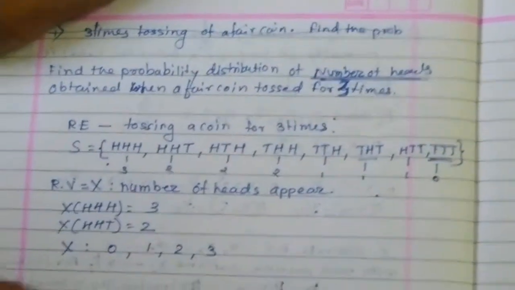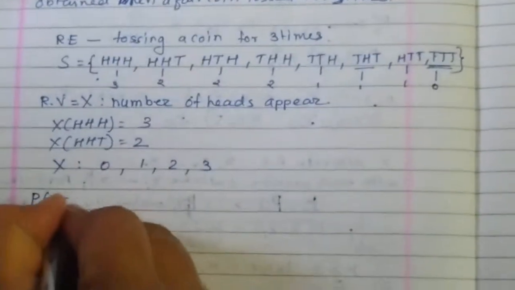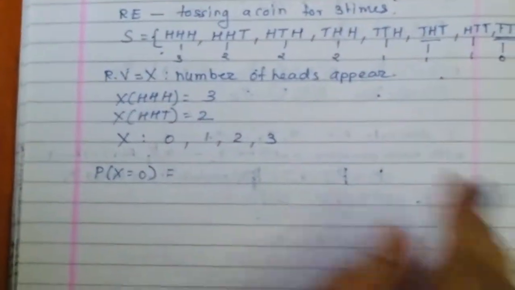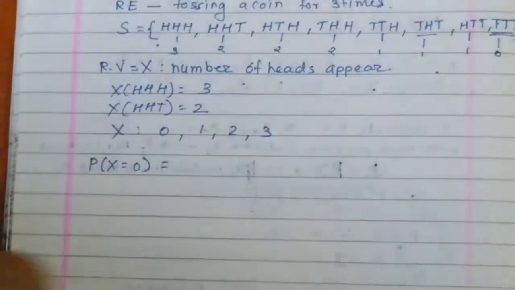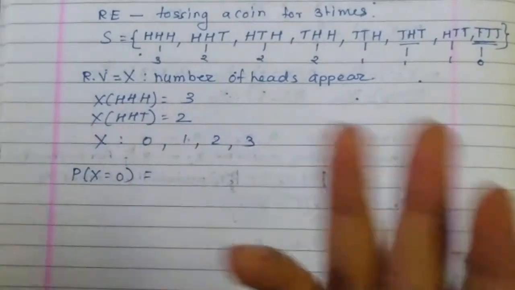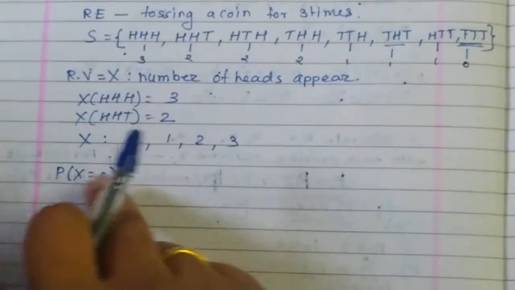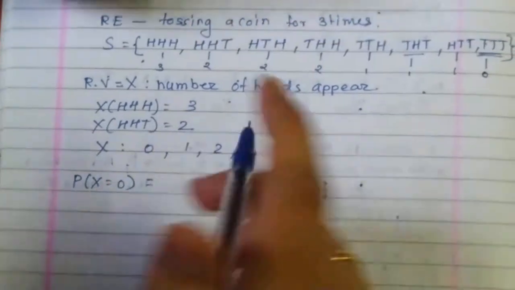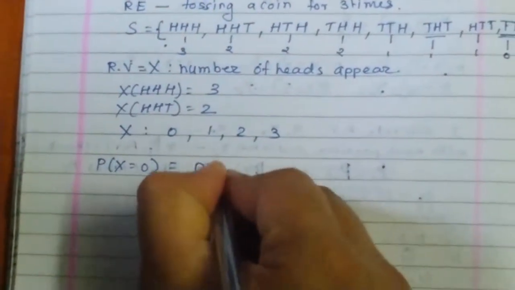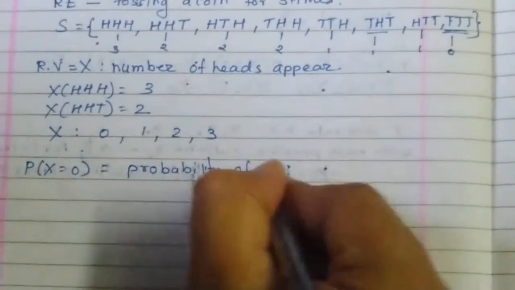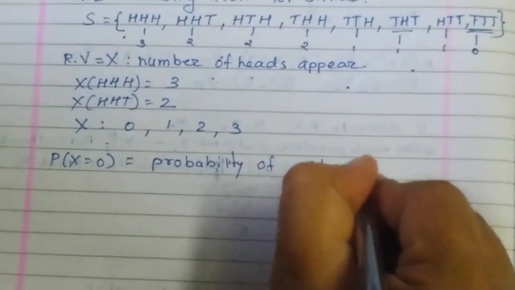Now, can you tell me what is the probability of X equal to 0? Or what is the meaning of X equal to 0 in basic probability terms? It is nothing but the probability that no heads appear.